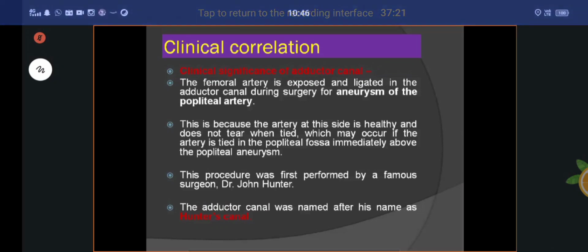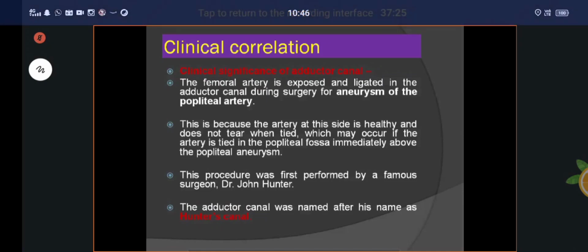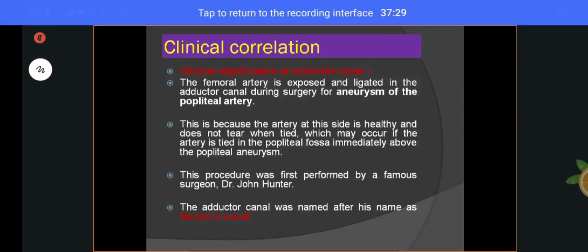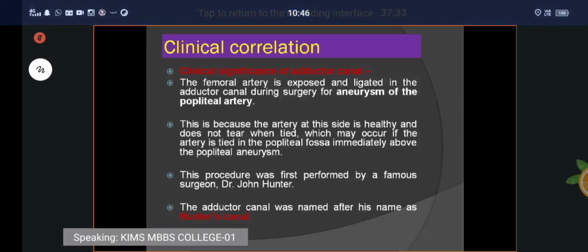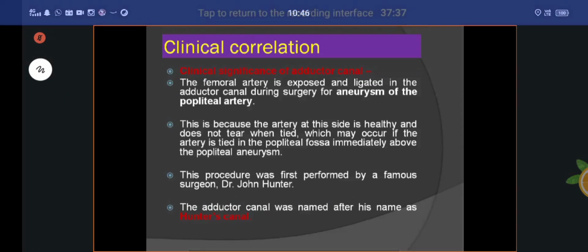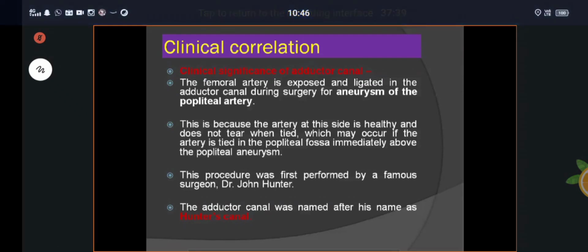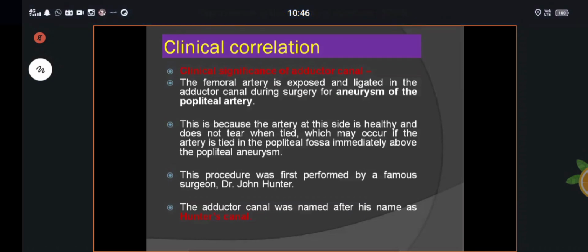Understand? After that, the adductor canal was named Hunter's canal. The scientist who found the canal was called Hunter, that's why we call it Hunter's canal. This procedure was first performed by the famous surgeon Dr. John Hunter. That's why this is called the adductor canal, also called Hunter's canal.